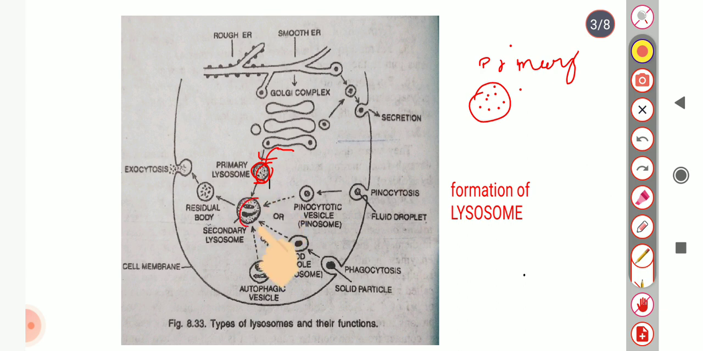Primary lysosome further forms secondary lysosome, and secondary lysosome is also called heterophagosome or digestive vacuole. A secondary lysosome is formed by the fusion of food-containing vacuoles. In phagocytosis, when solid food particles enter into the cell, these food vacuoles or phagosomes fuse with the primary lysosome, and it forms secondary lysosome.